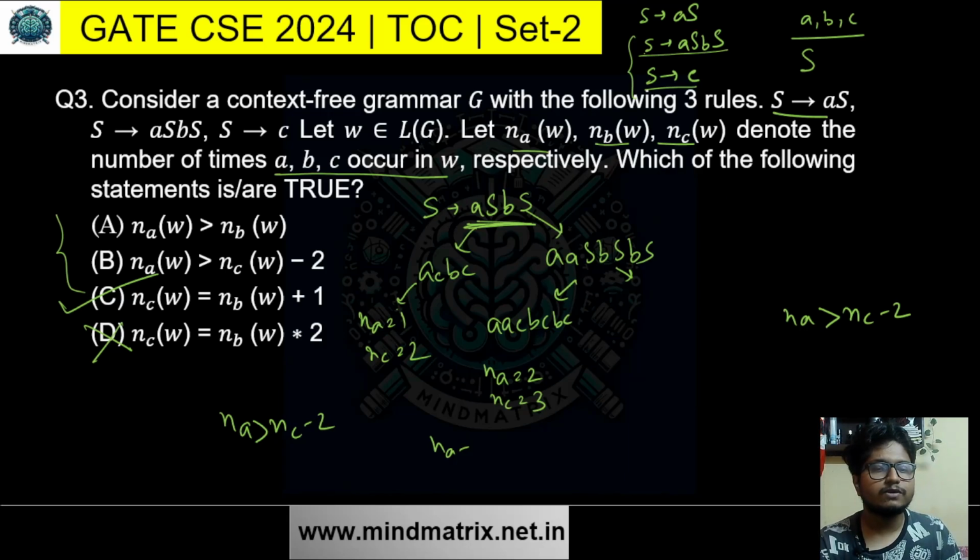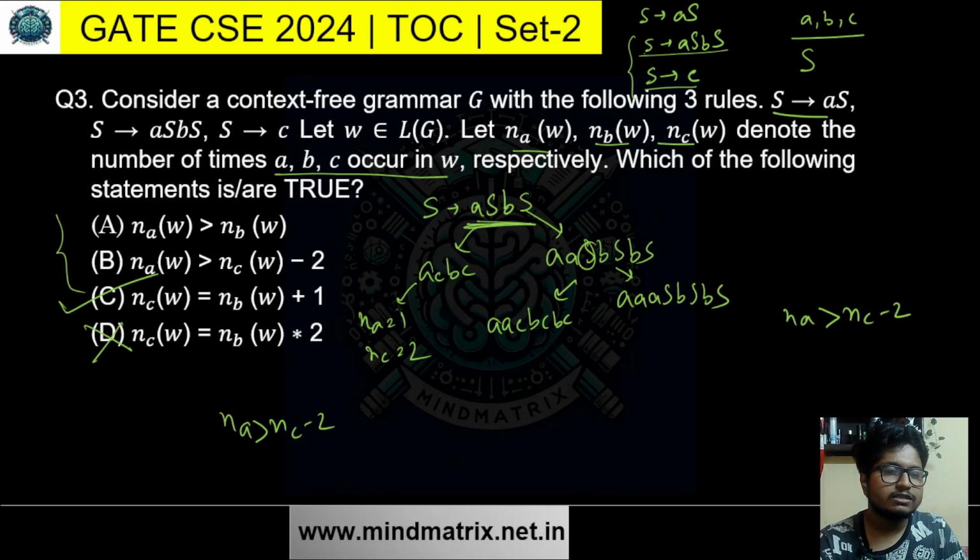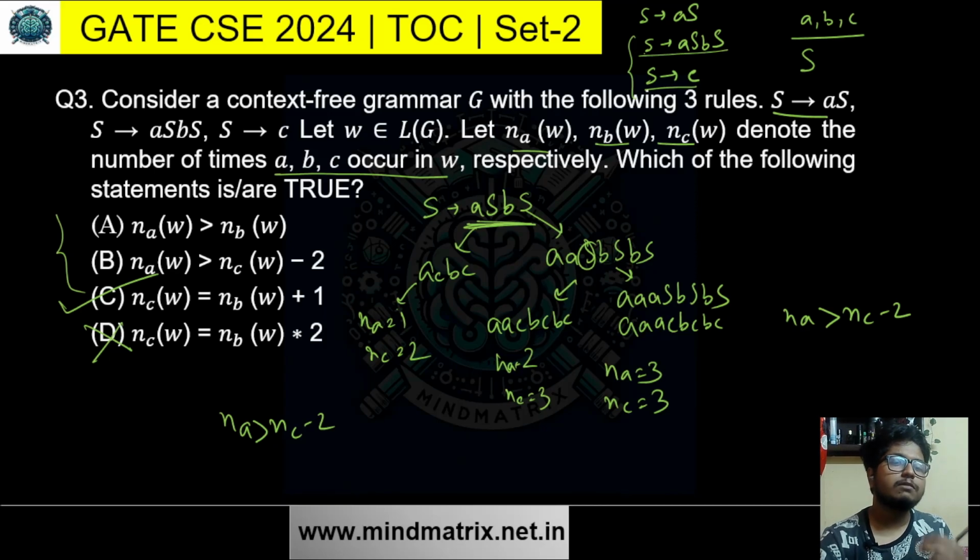What happens when we stop using, when we add the AS BS rule? Suppose this S we are replacing, so AS BS BS, and we replace it to get AC BC BC. So the number of A equals 3, the number of C equals 3. First it was the number of A equals 2, the number of C equals 3. Now it is 3, 3. So the number of A is always increasing. This is what this rule does.